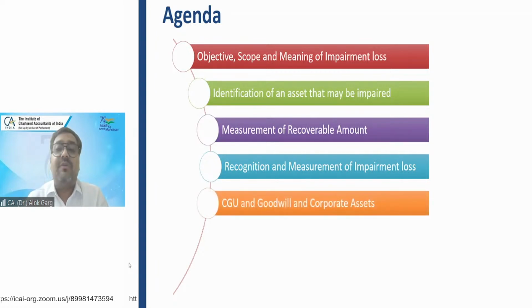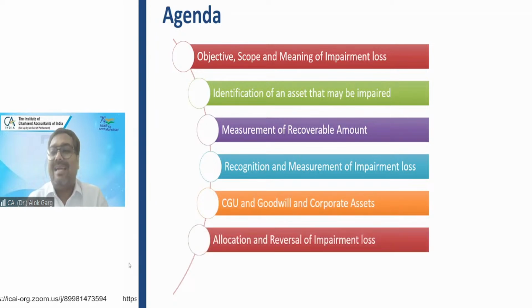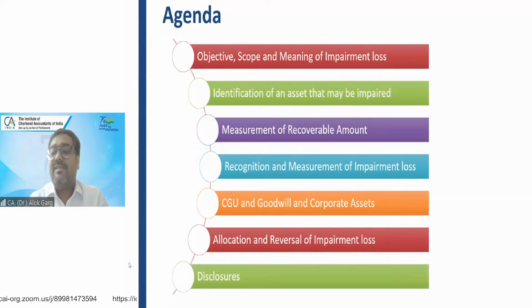Then we will discuss how to recognize and how to measure an impairment loss. We will discuss the concept of cash generating unit, the concept of goodwill, and the concept of corporate assets. We will discuss how the impairment loss will be allocated, and in which situation and how the impairment loss will be reversed. And we will also discuss some disclosures relating to the impairment loss. We'll just touch upon that.